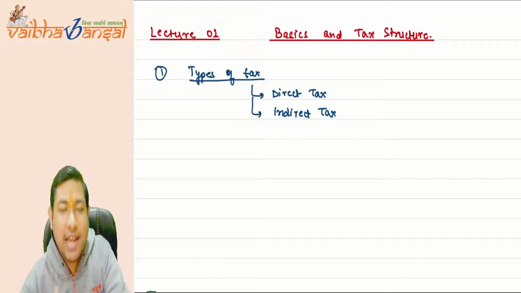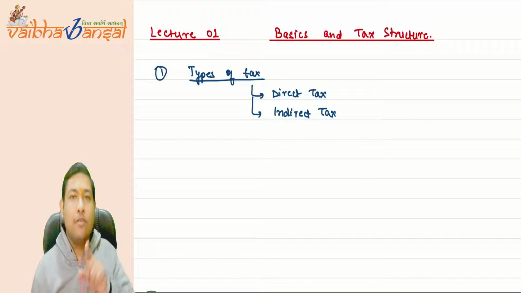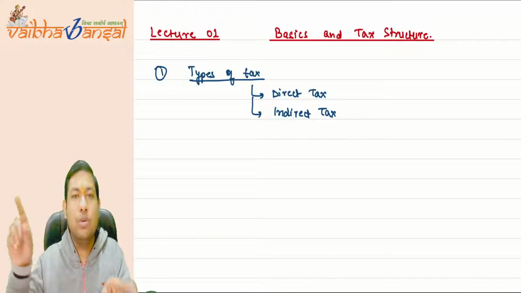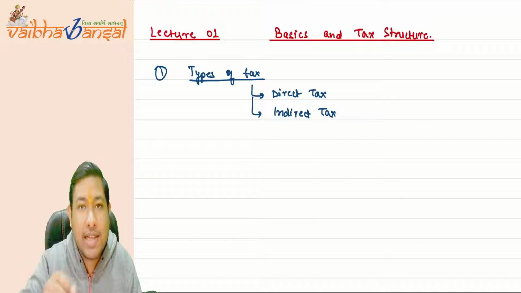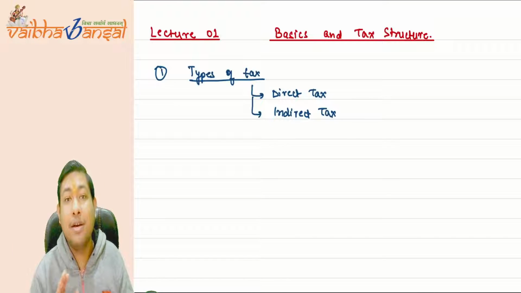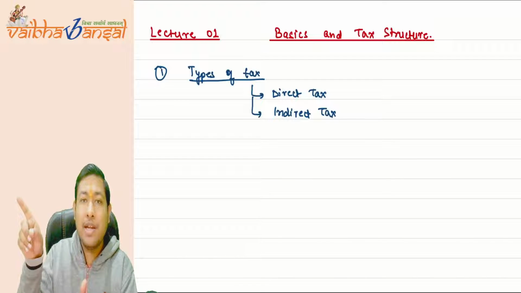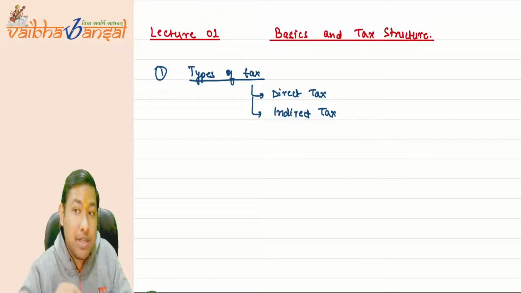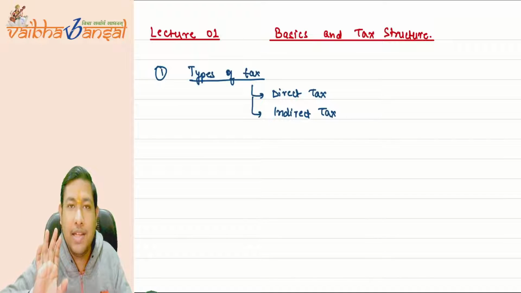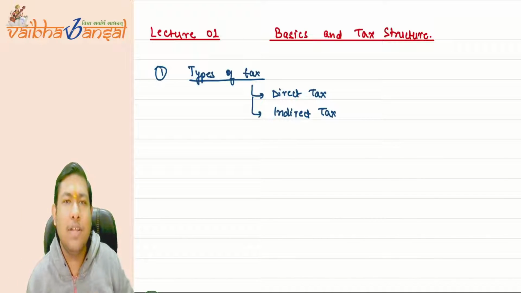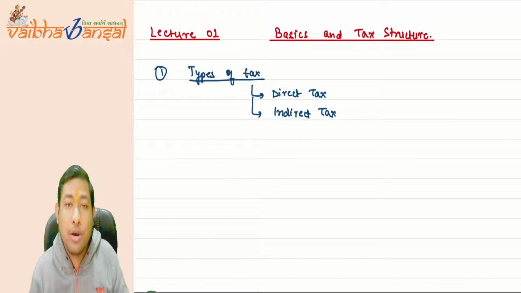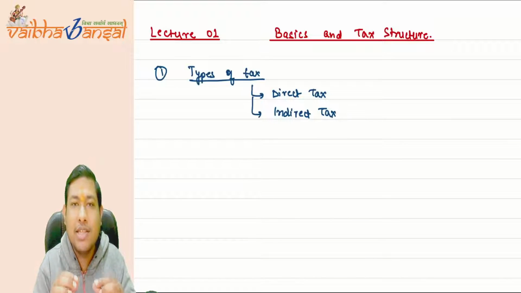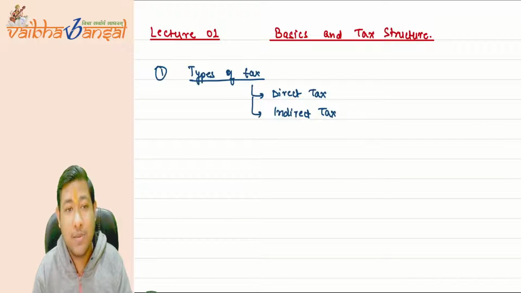Please collect tax on our behalf from Mr. X and give it to us. So the burden of tax is on whom? Mr. X. But who is paying to the government? Mr. Amit. So it is an indirect tax, because the person who is actually paying the tax to the government does not have the burden of the tax on their pocket, because the burden to pay the tax is on Mr. X. So it is the indirect tax. I hope it is very much clear.